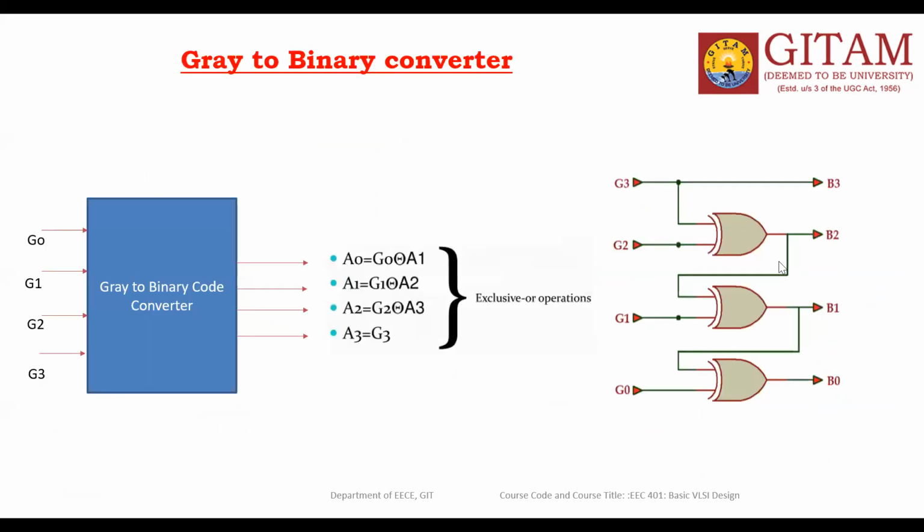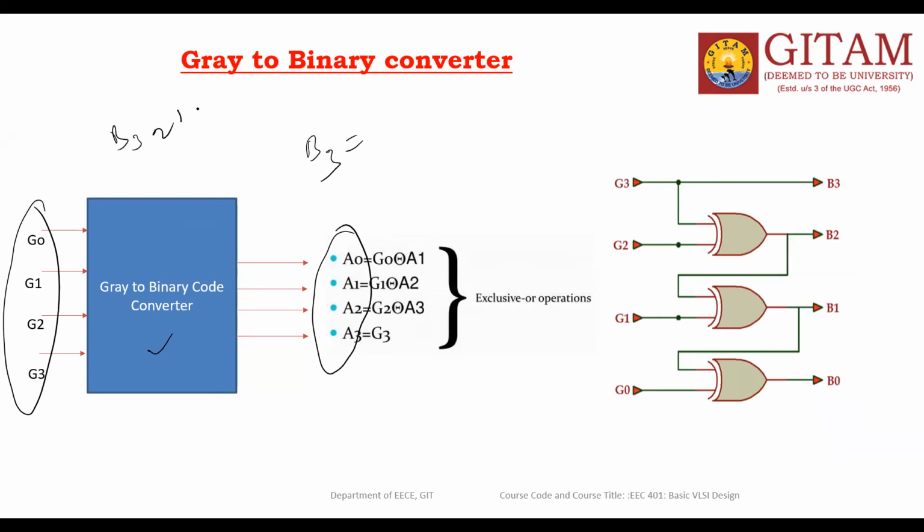The third circuit is the gray to binary converter. So this is the gray to binary circuit. Inputs are gray code, G0 to G3. Outputs are binary, you can say B0 to B3, so B3, B2, B1, B0.